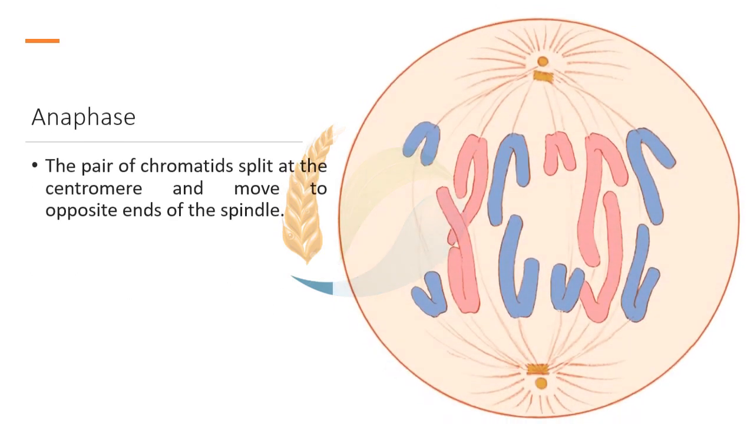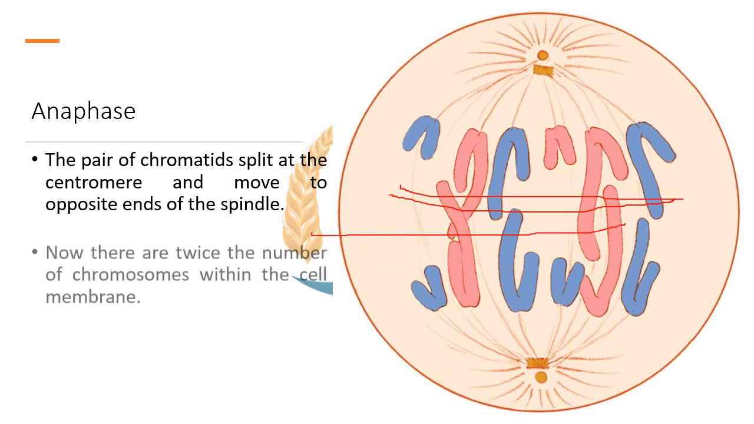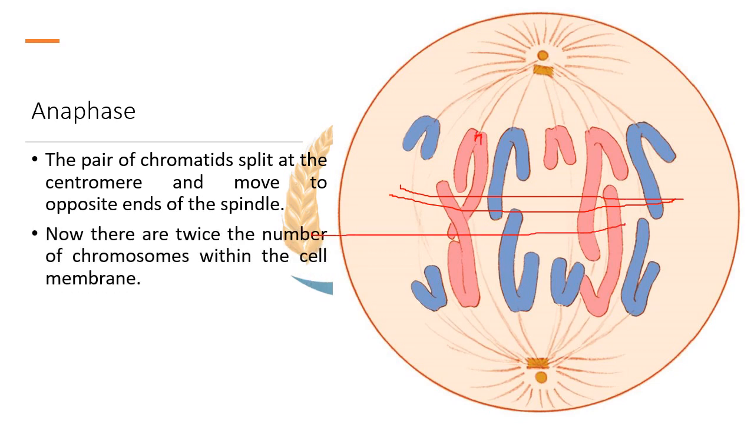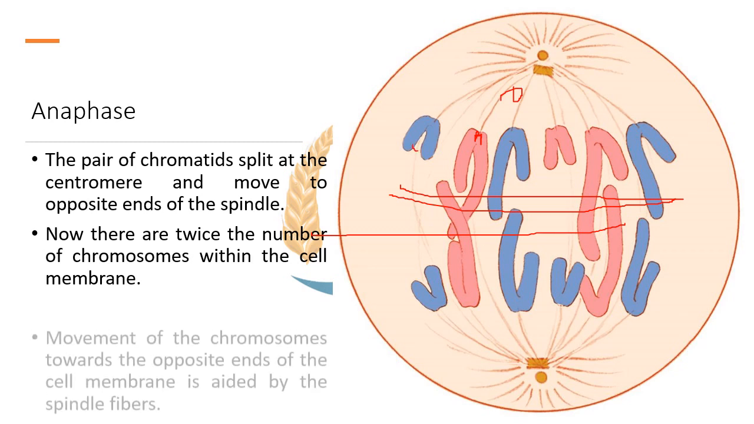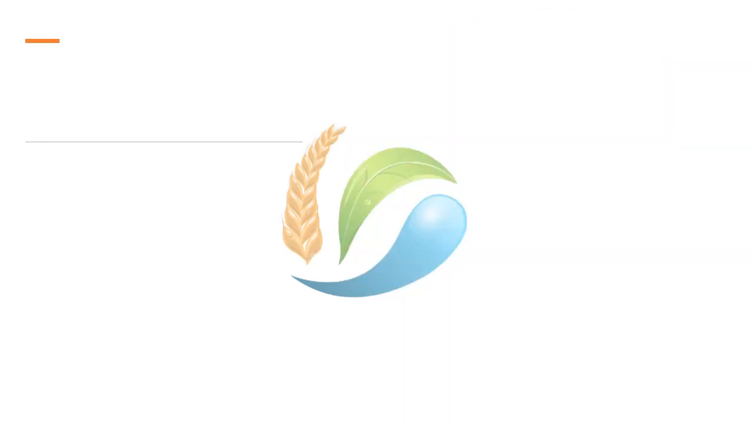Then anaphase. The pairs of chromatids split at the centromere and move to the opposite ends of the spindle. Now there are twice the number of chromosomes within the cell membrane. Movement of the chromosomes towards the opposite ends of the cell membrane is aided by the spindle fibers.